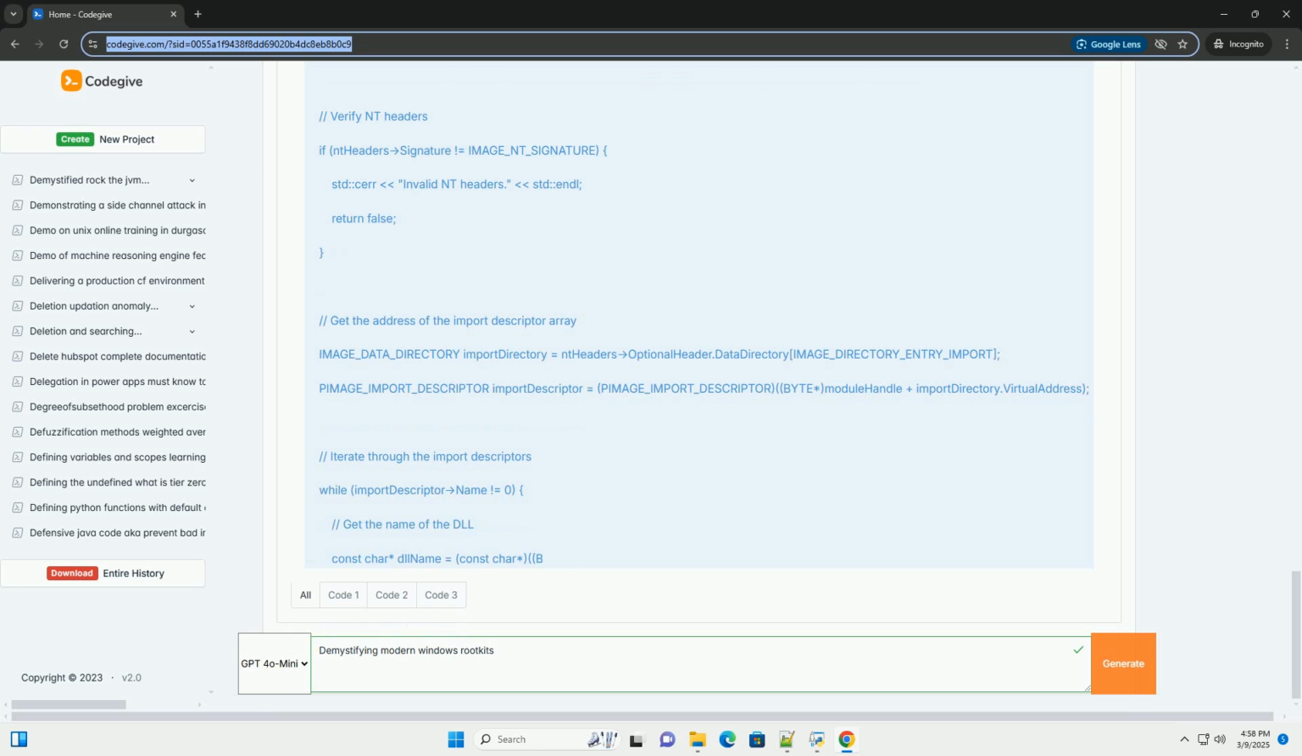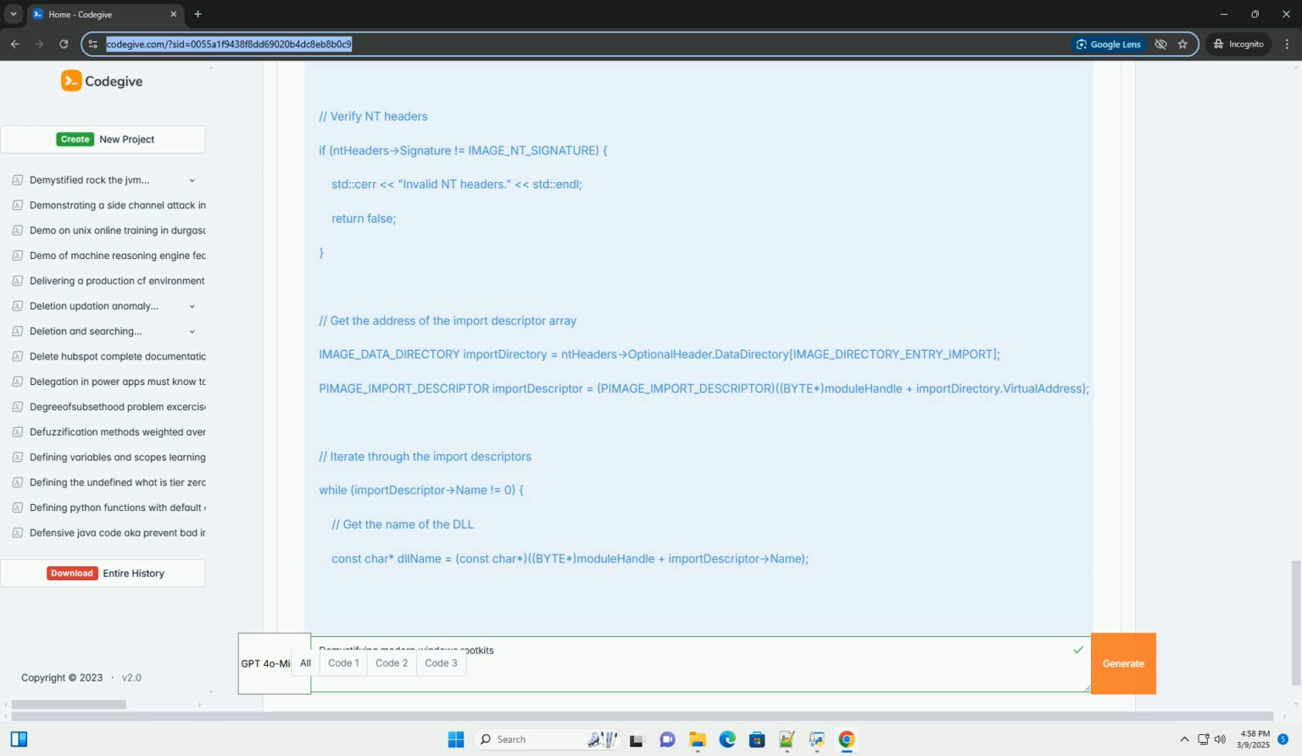Why are rootkits so dangerous? Persistence. They can survive reboots and system updates. Stealth. They conceal themselves and other malicious components. Control. They grant attackers privileged access and control over the system.